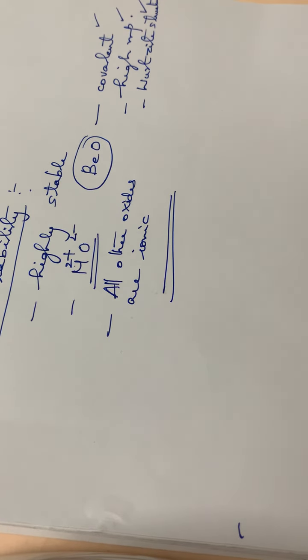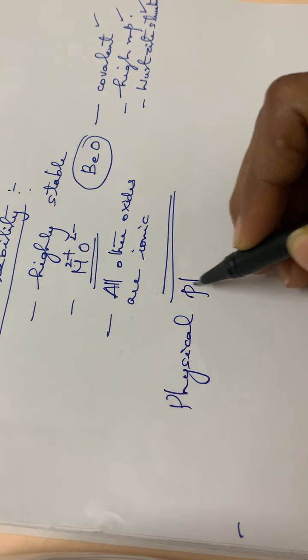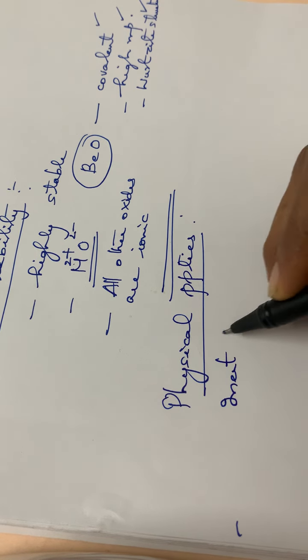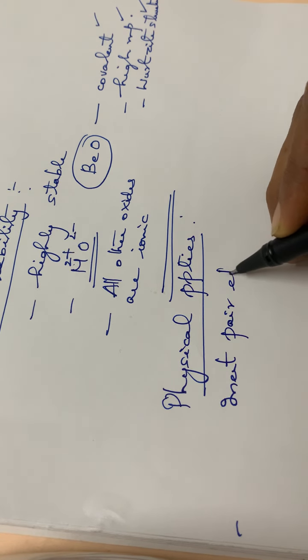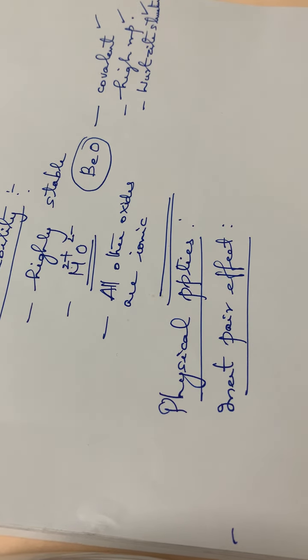Then one of the physical properties I had skipped, that is the inert pair effect. You have to add this particular portion, the inert pair effect, in the properties that we have discussed. We have discussed so many properties, right? Like the oxidation state, then metallic nature, then electronegativity, electropositivity. In those properties you have to add this inert pair effect also.